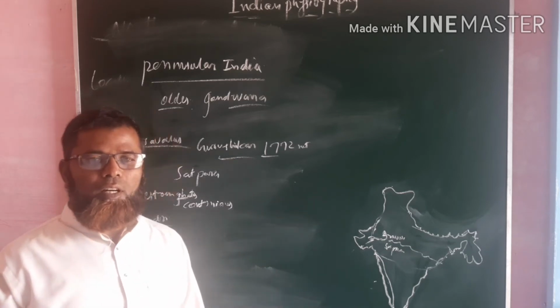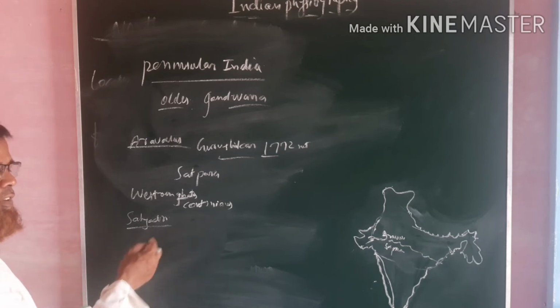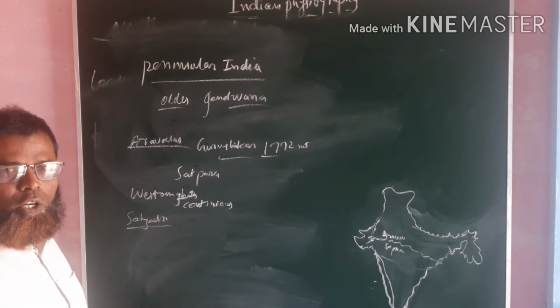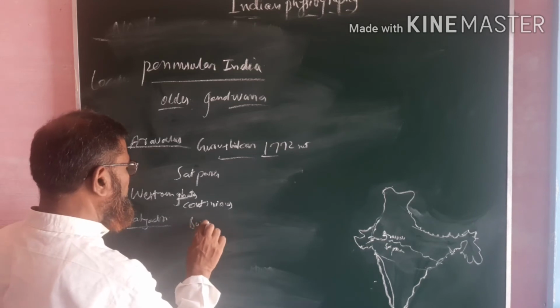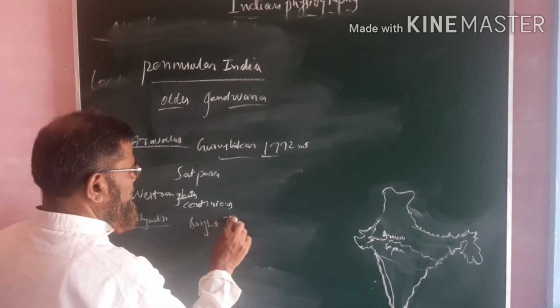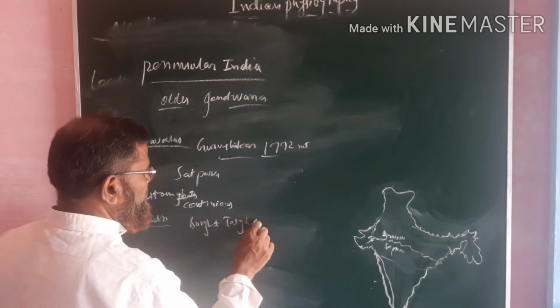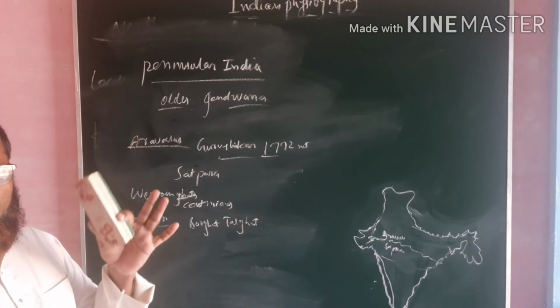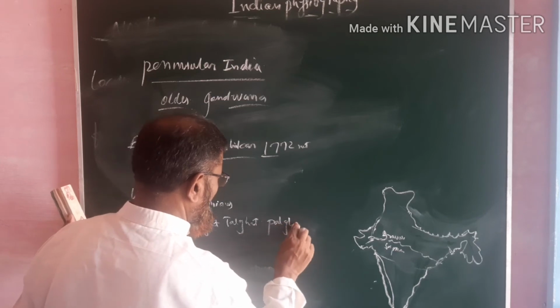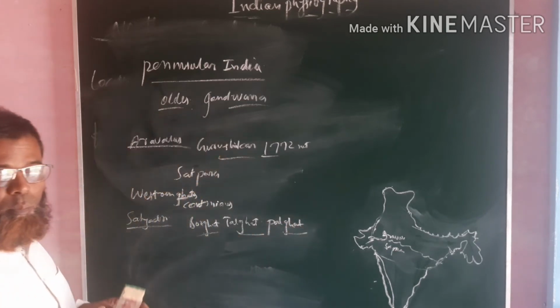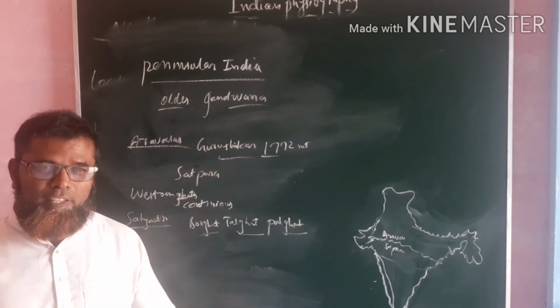If we go further, it also consists of important passes like Borghat, Talghat and Palghat. They are the mountain passes found in the Western Ghats.